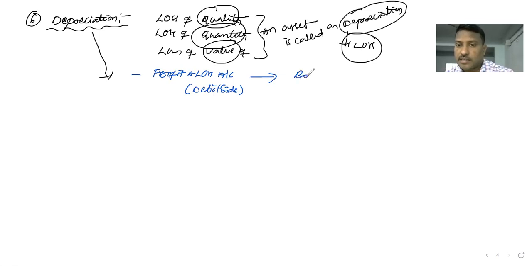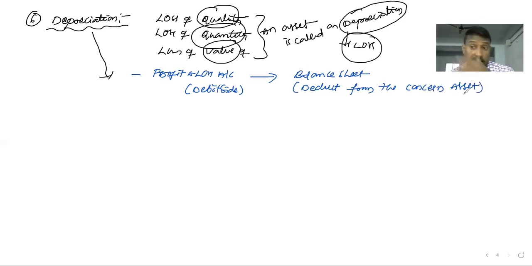Next, in the balance sheet, deduct from the concerned asset. Okay, profit and loss account debit side, and balance sheet, deduct from the concerned asset on the asset side of the balance sheet.